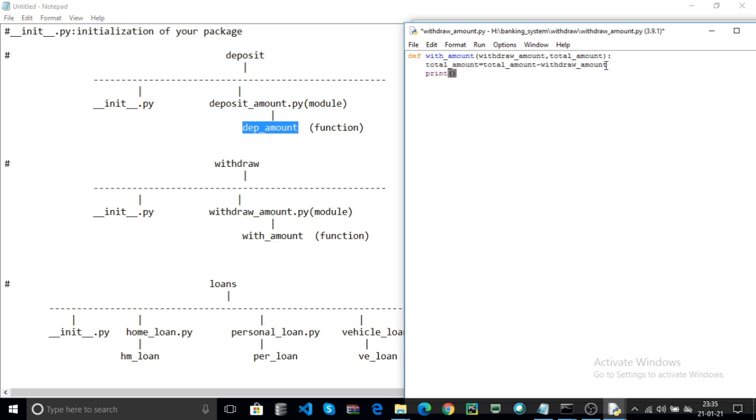Now print total account balance is total amount.